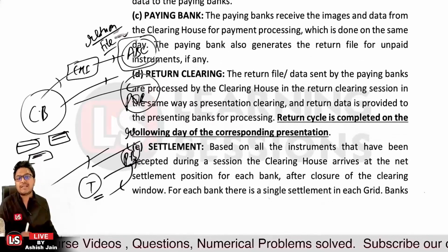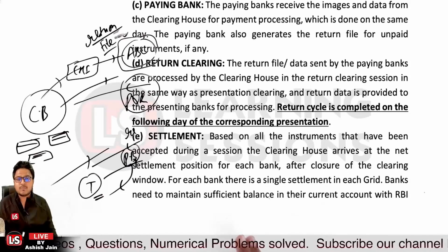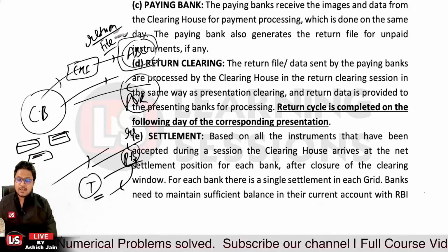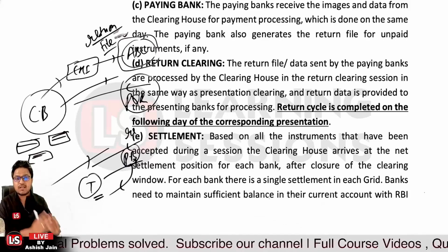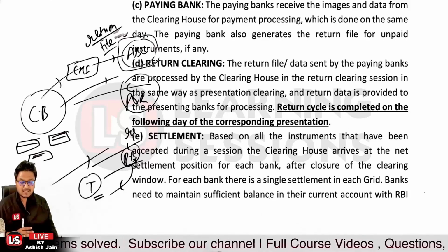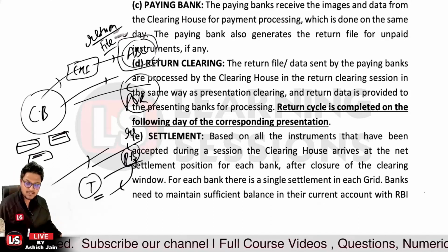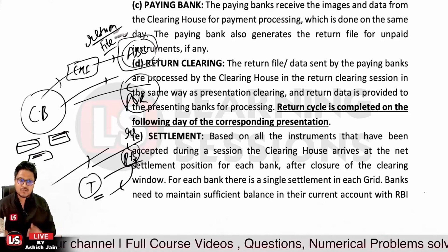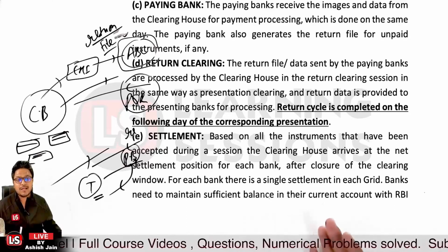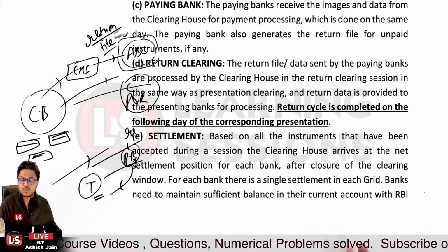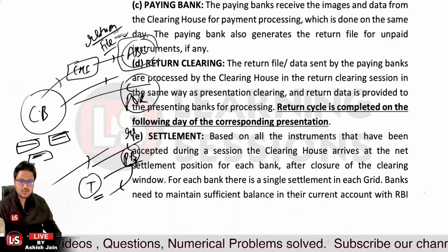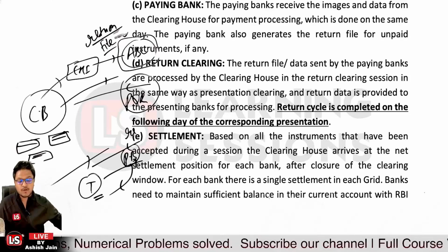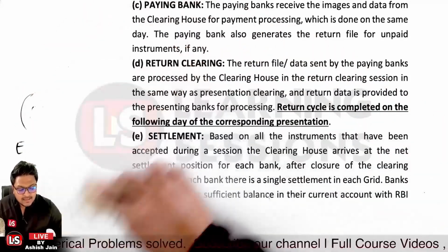Then further, it's related to settlement. Based upon all the instruments that have been accepted during a session, what does session mean? Session means that there is a presentation cycle and further there is a return cycle. When that has taken place, each bank will be clear about what checks have been honored and what have been dishonored. That's related to closure of the clearing window. For each bank in a single grid there is a single settlement.